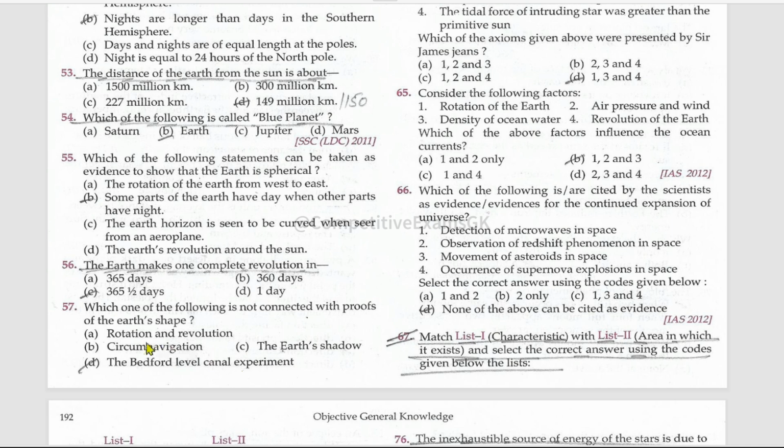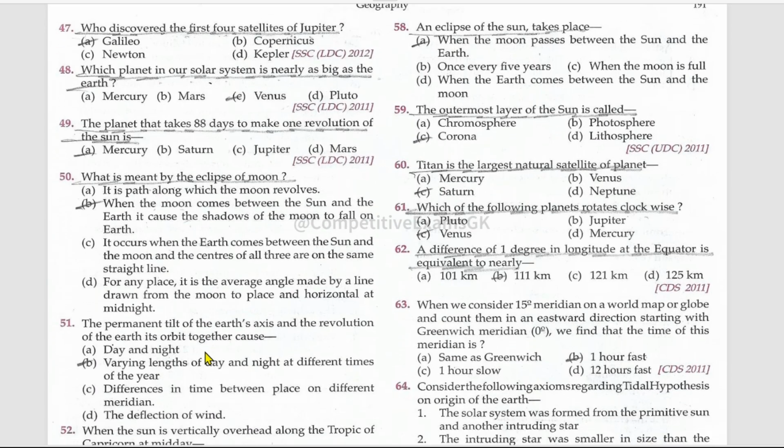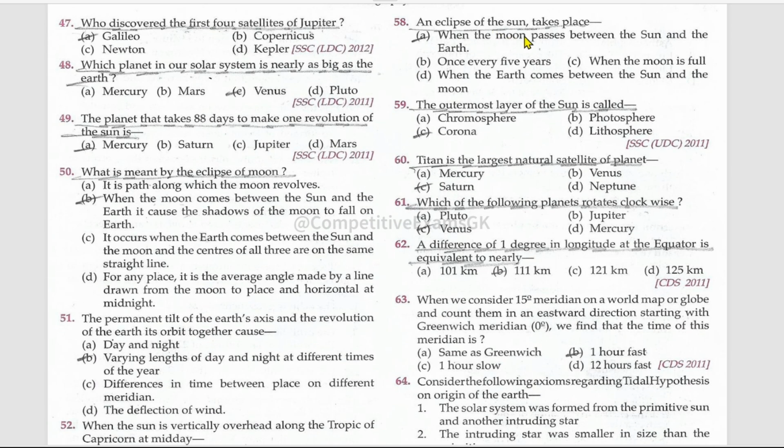This is not connected. The other three, rotation, revolution, circumnavigation, and the Earth's shadow, these three are related or connected with the proof of Earth's shape. An eclipse of the Sun takes place when the Moon passes between Sun and the Earth. The outermost layer of the Sun is called corona.